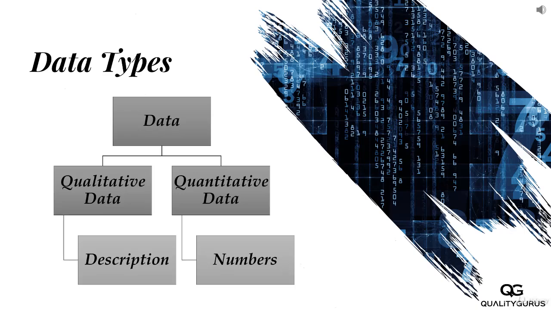For example, if I ask you to take the measurement of length, weight, time, all these things come out as a number. So that data would be quantitative data because there you have quantity. So this was one classification of data, data as qualitative or quantitative. The other way to classify data could be continuous versus discrete. Let's look at that on the next slide.